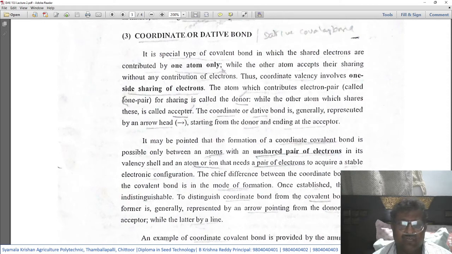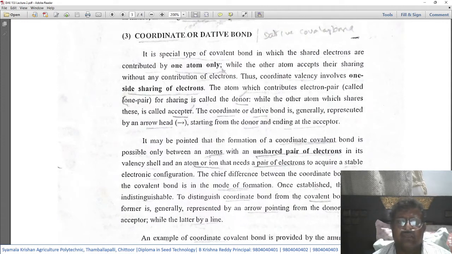The coordinate or dative bond is generally represented by an arrowhead. In the previous covalent bond, it has been represented by two arrows emanating, one from each atom. Here, since there is only one atom contributing the electrons, there will be one arrow mark emanating from the atom which contributes the electrons, and it points towards the atom which shares the electrons without contributing any.